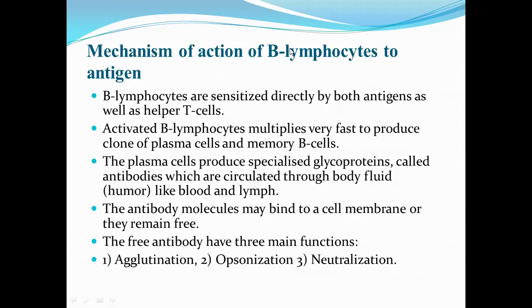Mechanism of action of B lymphocytes to antigen. B lymphocytes are sensitized directly by both antigens as well as helper T cells. Activated B lymphocytes multiply very fast to produce a clone of plasma cells and memory B cells. The plasma cells produce specialized glycoproteins called antibodies, which are circulated through body fluid, that is humor, like blood and